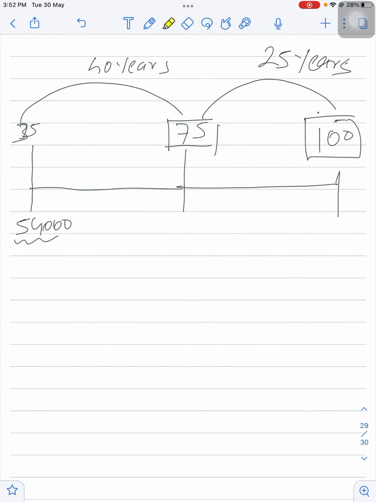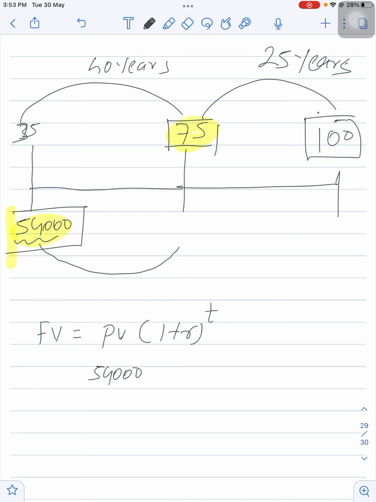So first, we will check: today her annual expenditure is $54,000. By the time she reaches the retirement age, that is at the age of 75, what will be the expenditure at that time? So I will grow this 54,000 at the rate of inflation, so we will find the future value. What is the formula for future value? Present value times (1 plus r) raised to t. Very simple. Present value is 54,000, her annual expenditure right now. So I can compound this 54,000 at the rate of 3% inflation, for how many years? For 40 years, from year 35 to year 75.